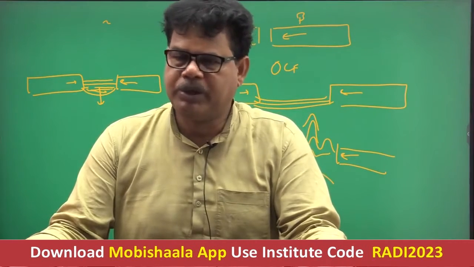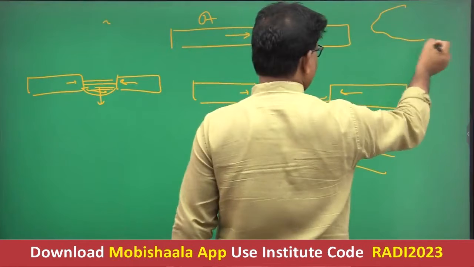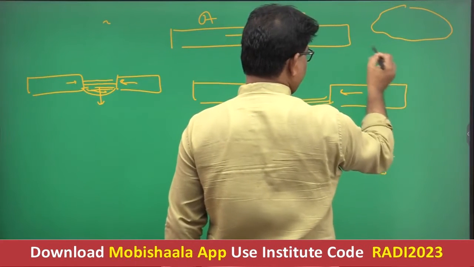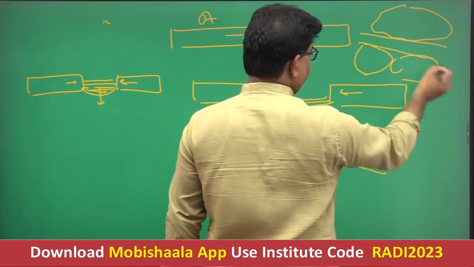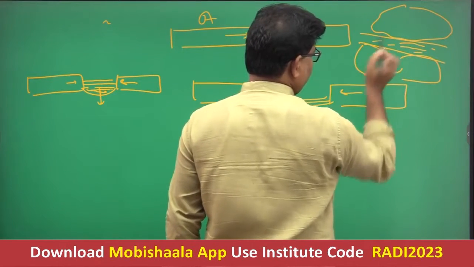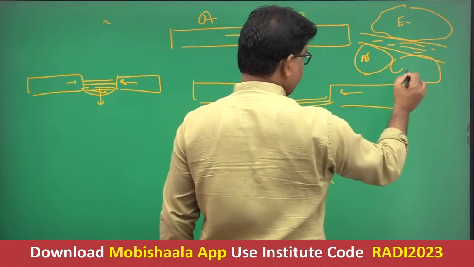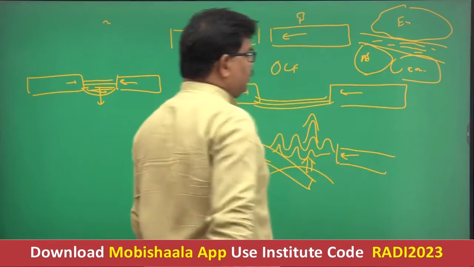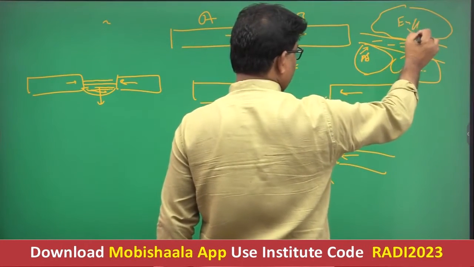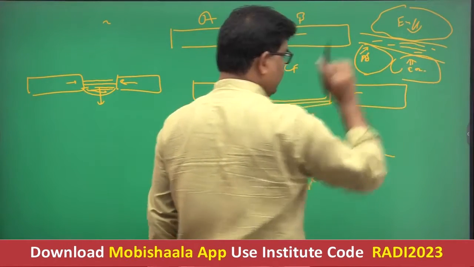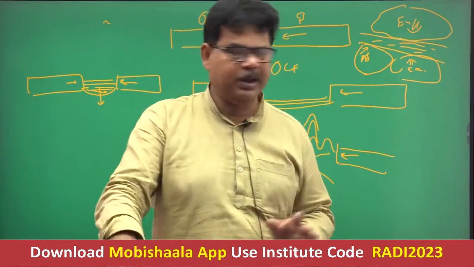As for example, you see the Eurasian plate. Suppose this is the Eurasian plate, this is the African plate, and this is the Indian Ocean plate, and previously in the intervening area there was the Tethys Sea. Is it clear now? So you see the African plate is moving in this direction, the Eurasian plate is moving in this direction, and the Indian Ocean plate is moving in this direction. It is clear that the Eurasian and African plates are an example of convergent plates.